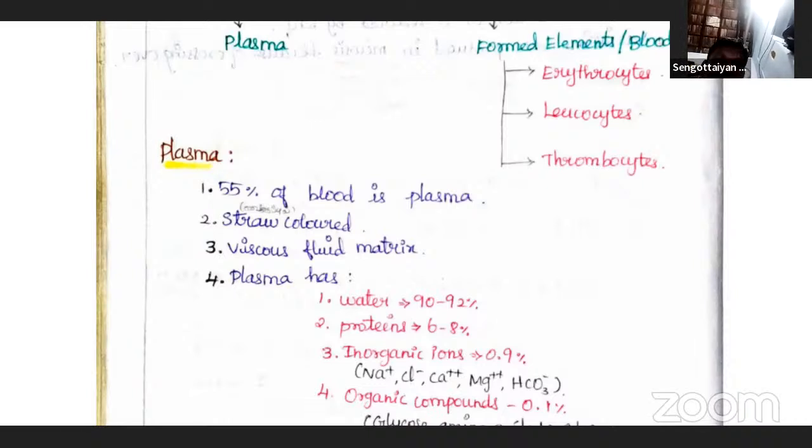Approximately 90% of plasma is a watery substance, and protein contributes only 6 to 8% of it. Clear? So among that 100%, mostly up to 90% is water, and the remaining 6 to 8% is proteins.